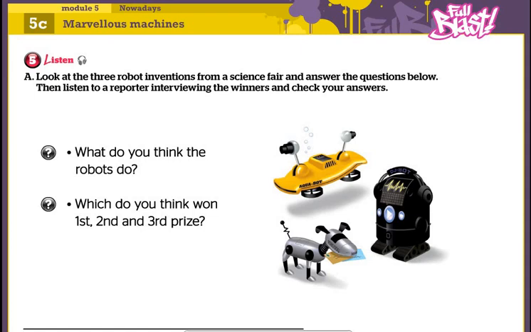Hi. This week on Science Matters, we're at the National Science Fair. There are lots of amazing things going on here at the moment. But first, we're going to meet the winners of the robotics competition. The third prize went to Julian Beckford with this cute little fellow. What's his name, Julian? This is RoboDog. And what is he designed to do?